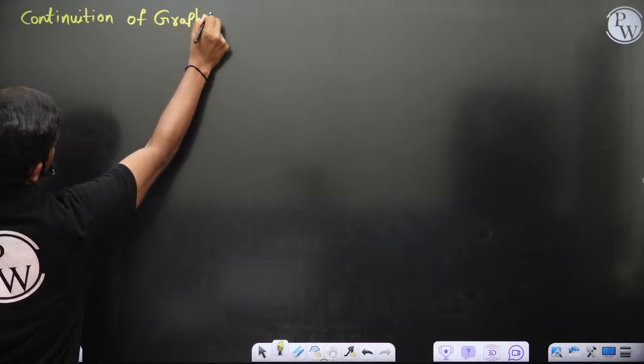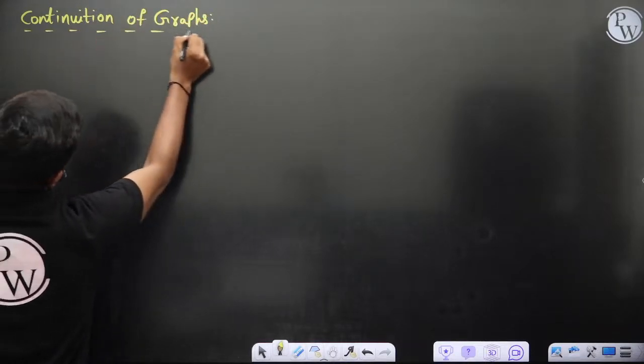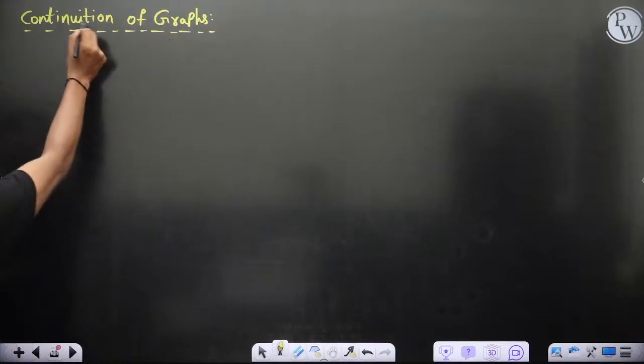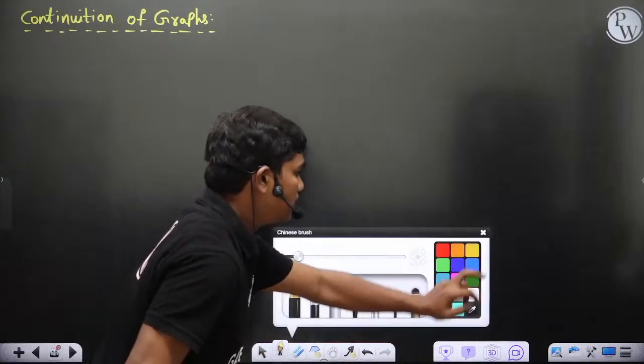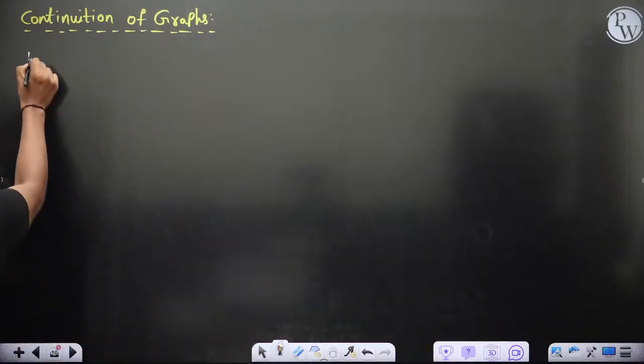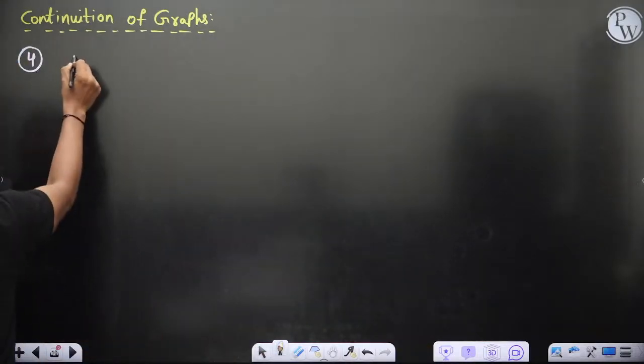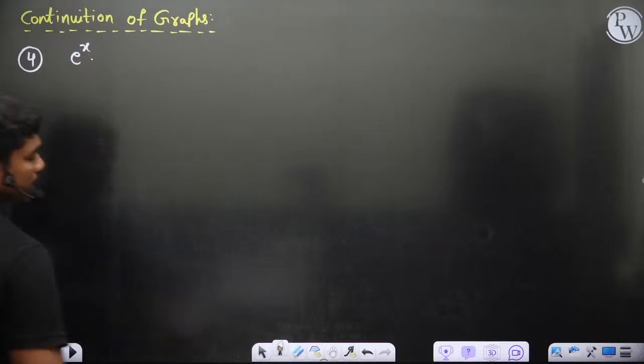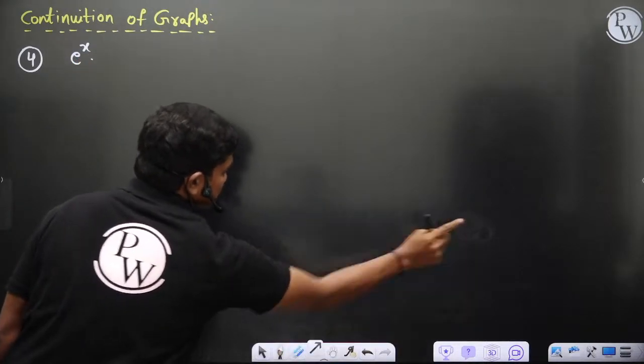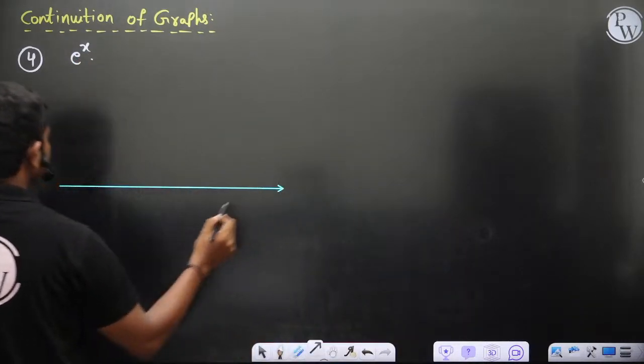First, some basic graphs. Fourth, because three I have given you, including log x. e power x, so exponential of x, of course. So how do we get this exponential of x? You know, this is the function.